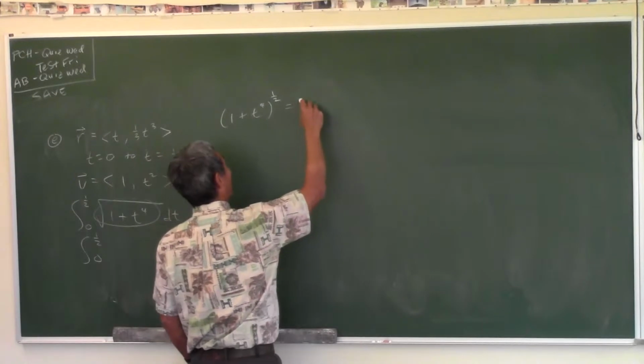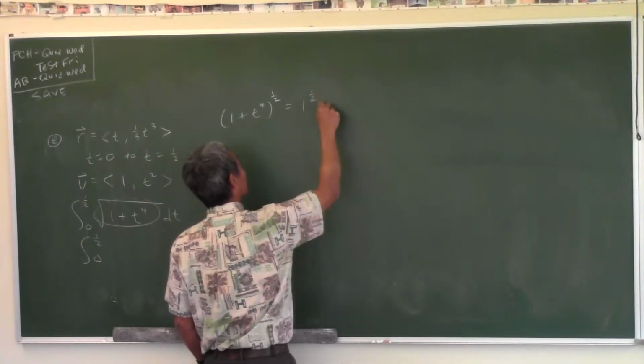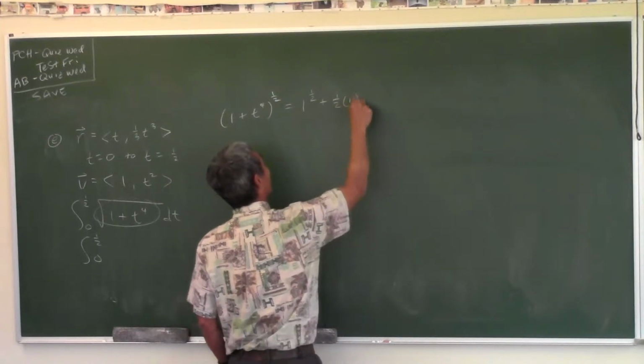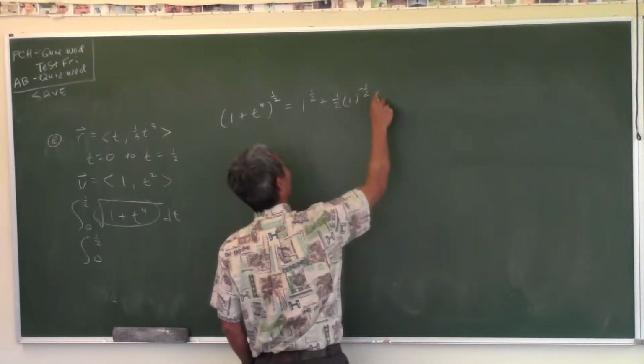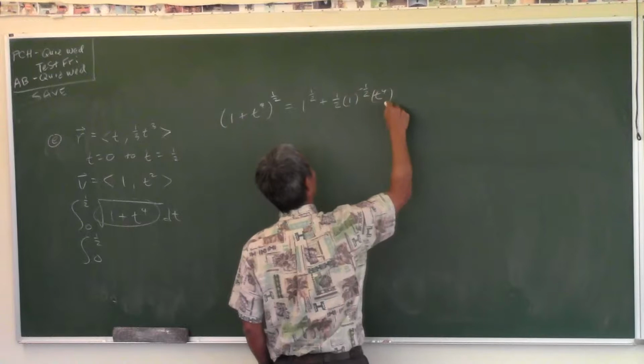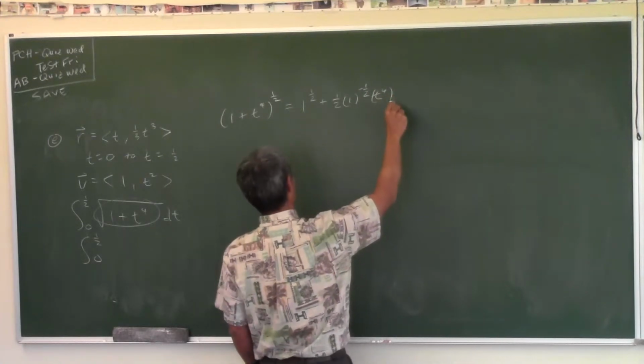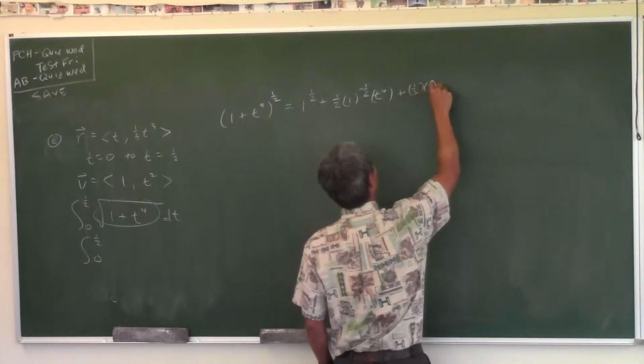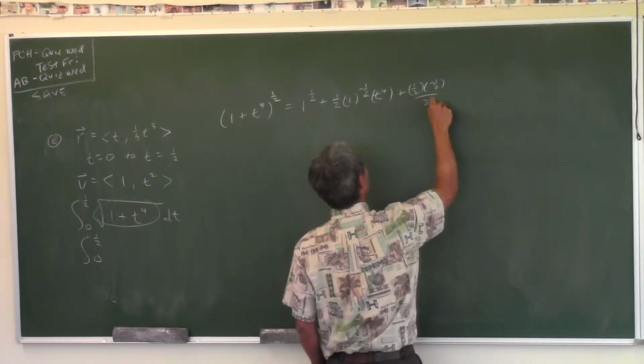So, a to the n plus b to the n. The power of a goes down by 1, the power of b goes up by 1. That's the binomial theorem. 1/2, negative 1/2 over 2 factorial.